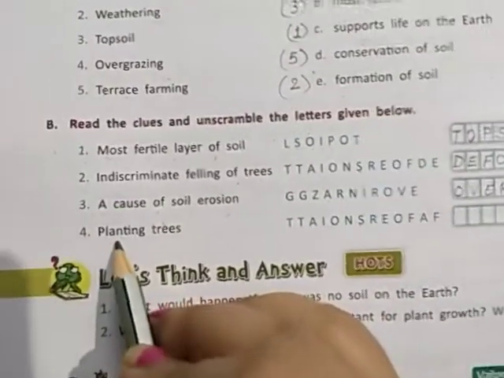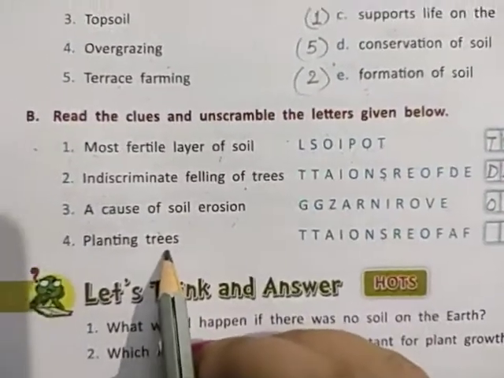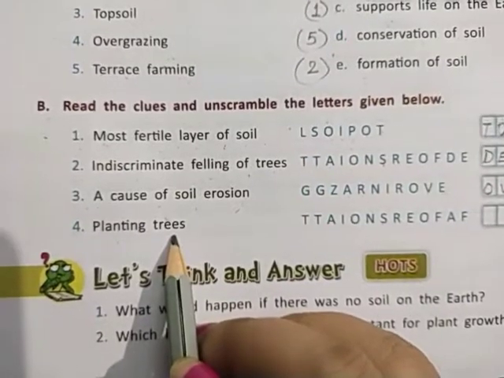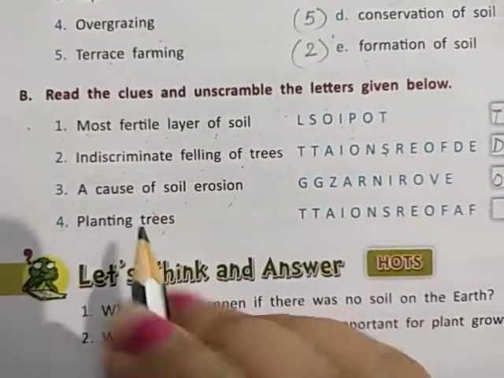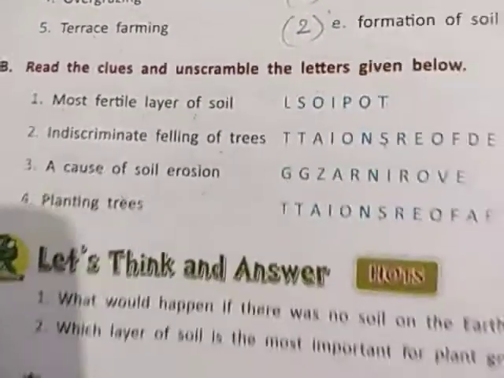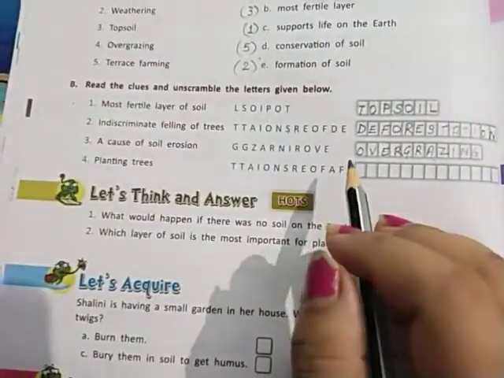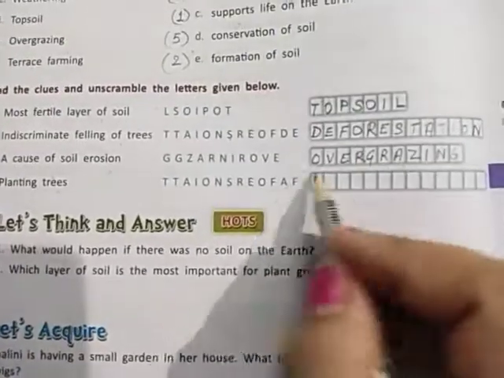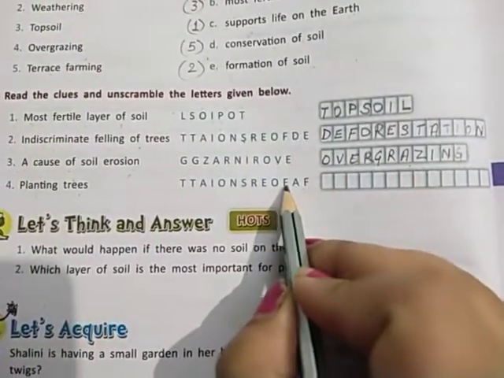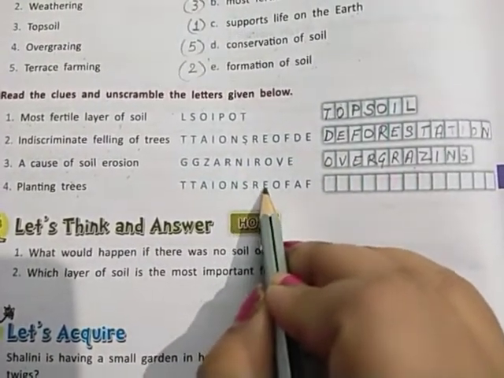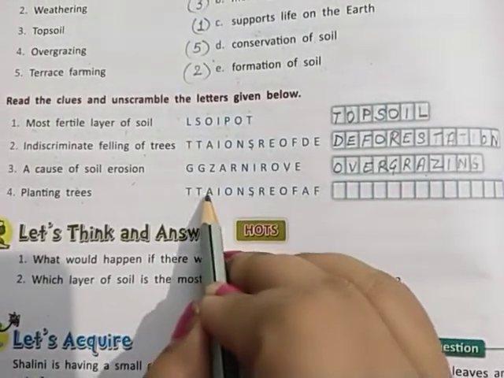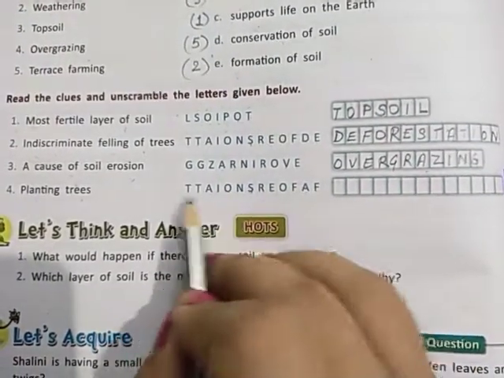Now the last statement, planting trees. Planting more and more trees is plantation, or in the language of science we can say afforestation. The correct word for planting trees is afforestation.